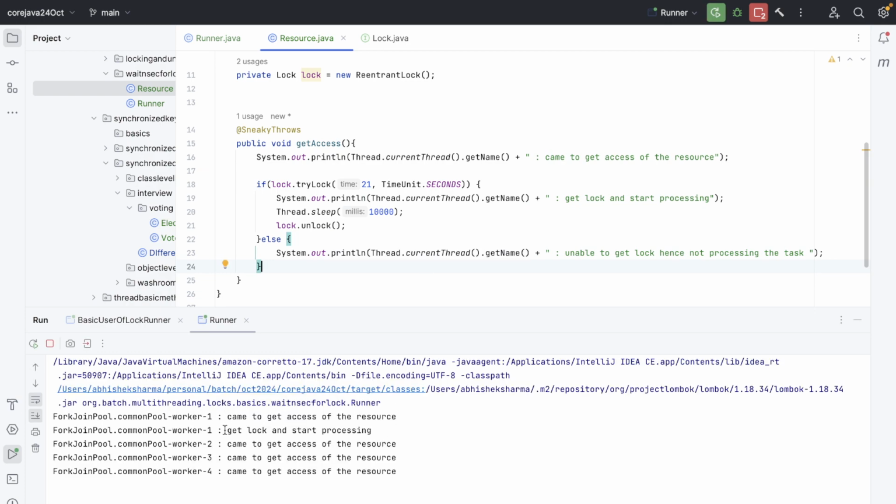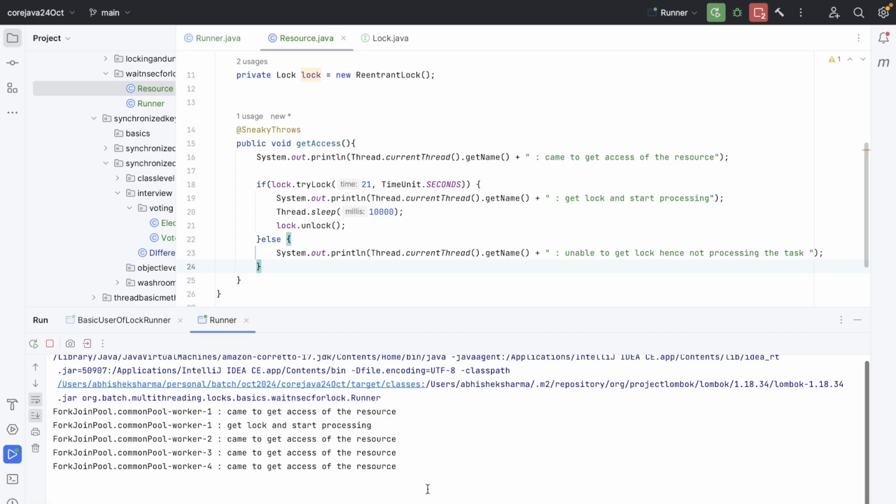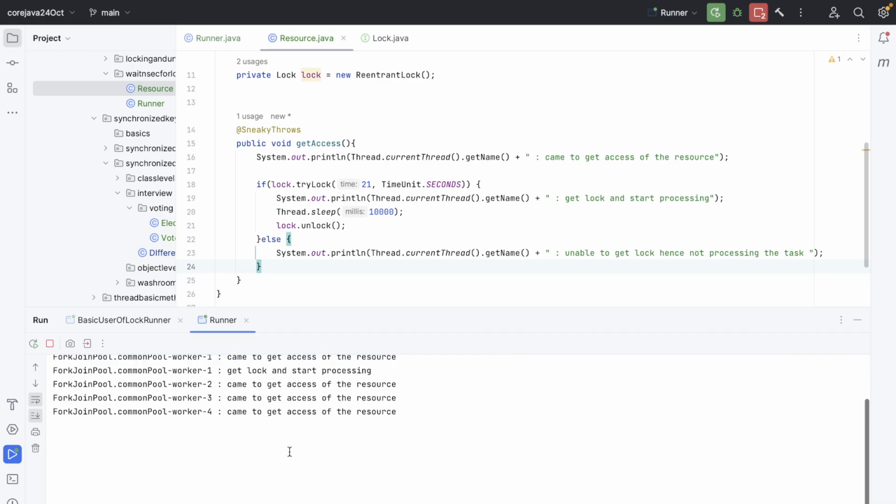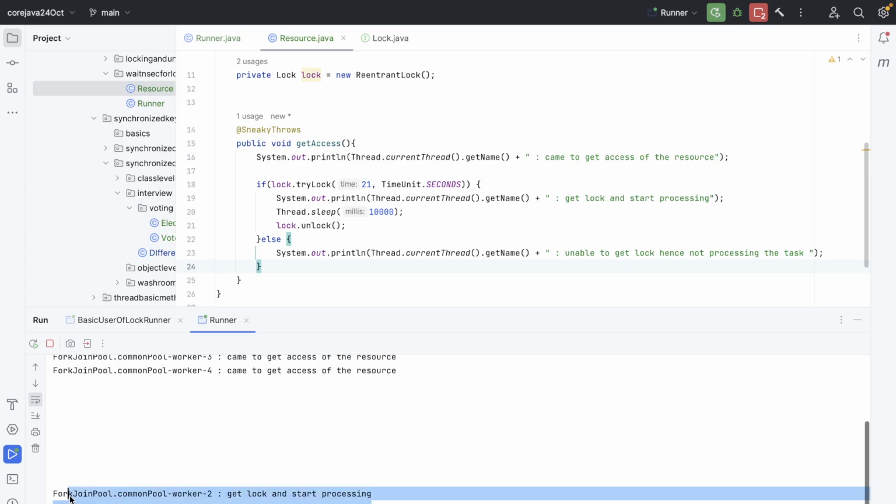So now 4 threads come, but worker 1 gets the resource, right? After 10 seconds, another thread will get the resource. See, worker 2 gets the resource, right? And after another 10 seconds, worker 3 will also get the resource, right? But worker 4 is unable to get the resource.